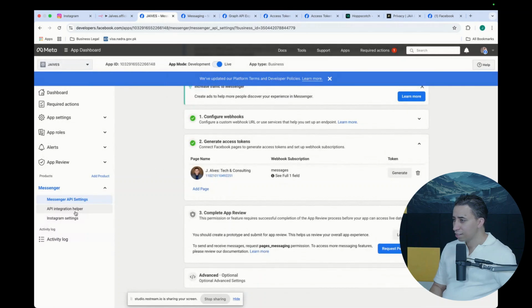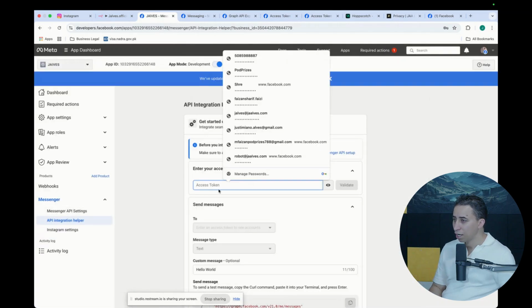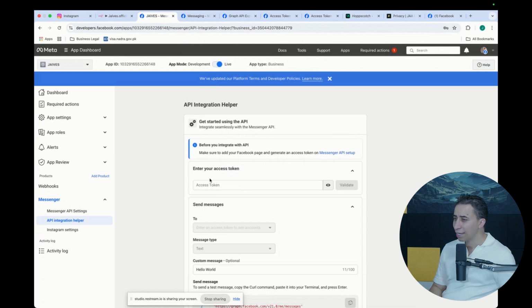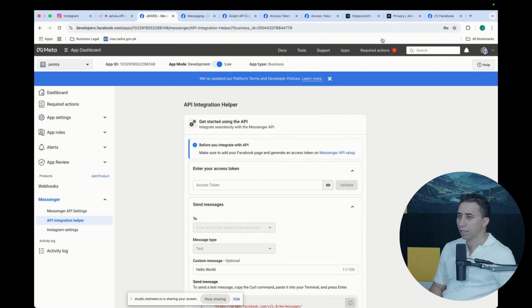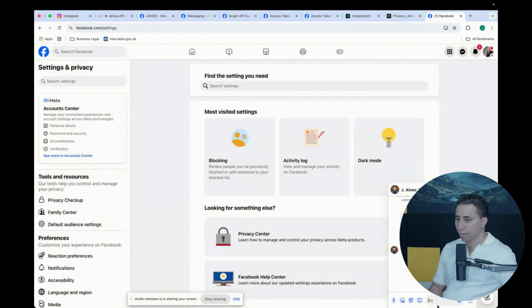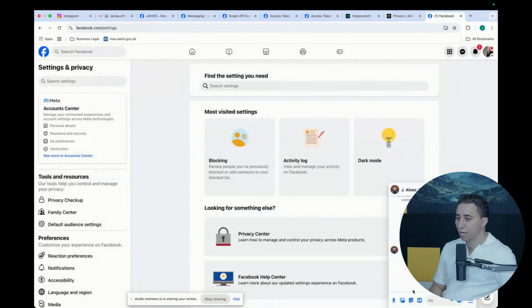I think this is the API integration helper. We can test the message. Enter your access token. Okay. Enter your access token. Send a message. Let's see. So let's say, okay, I have to come here. I'm gonna put this to run. The test is run. I'm gonna see if it's gonna listen to the message. Hello.